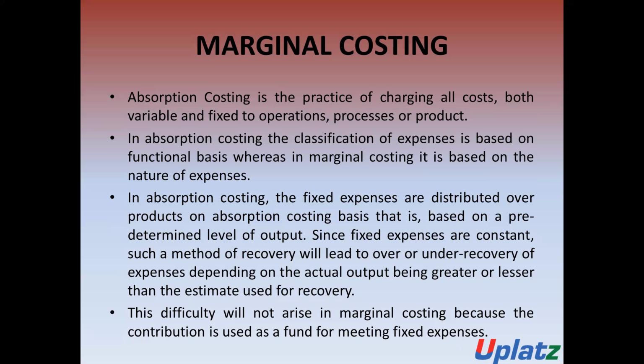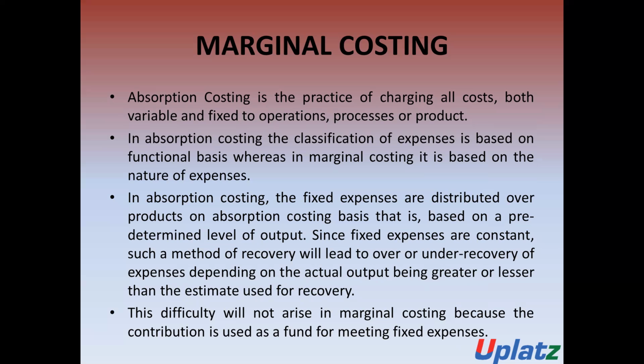In absorption costing, the classification of expenses is made on the basis of function. In the case of marginal costing, the expenses are classified on the basis of the nature of expenses.